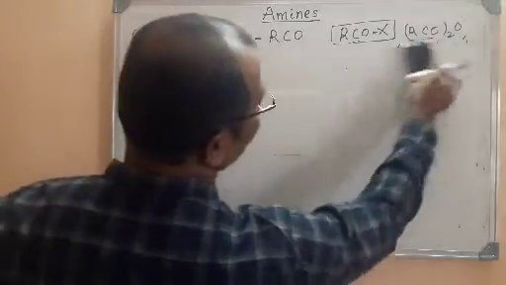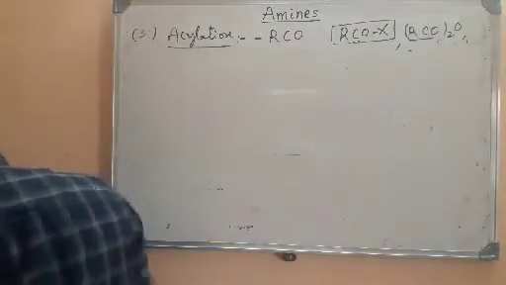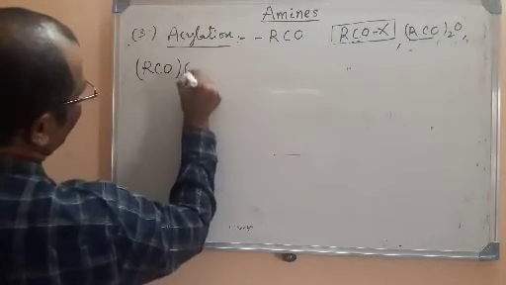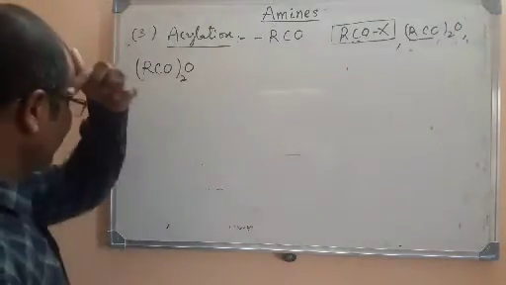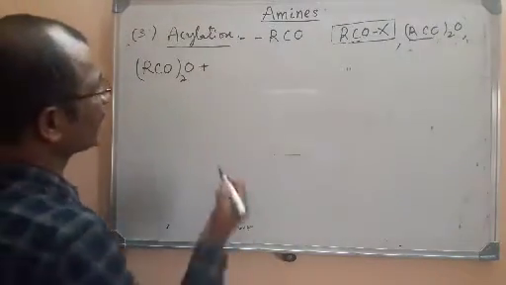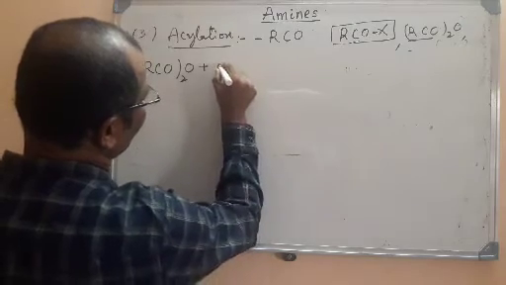That is what I told you. Now let me try with that. For example, here I am taking (RCO)2O. I am writing the general equation. It is an acid anhydride. Now that can be treated with, for example, one alkanamine I am taking here.